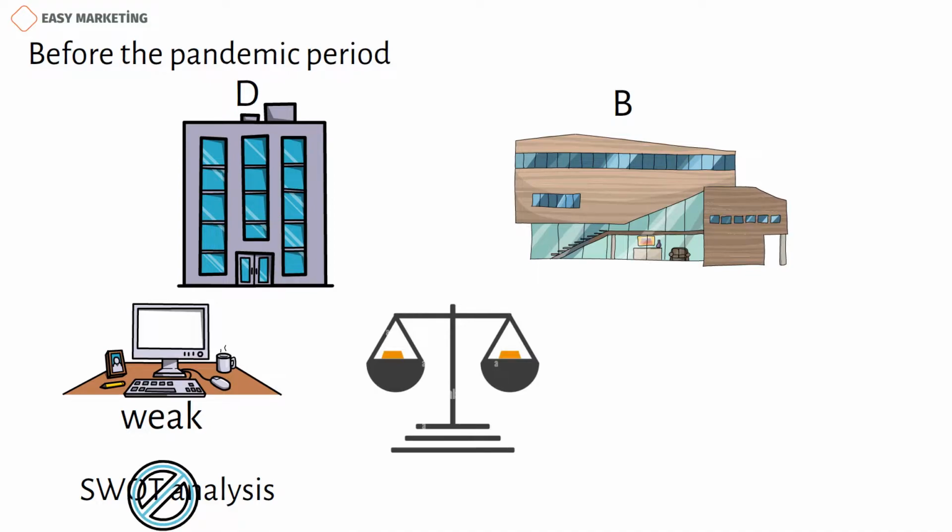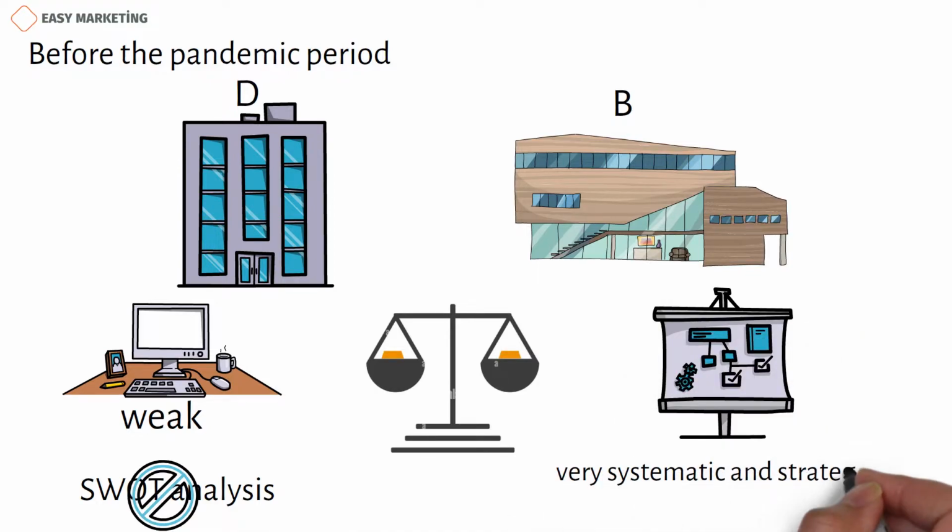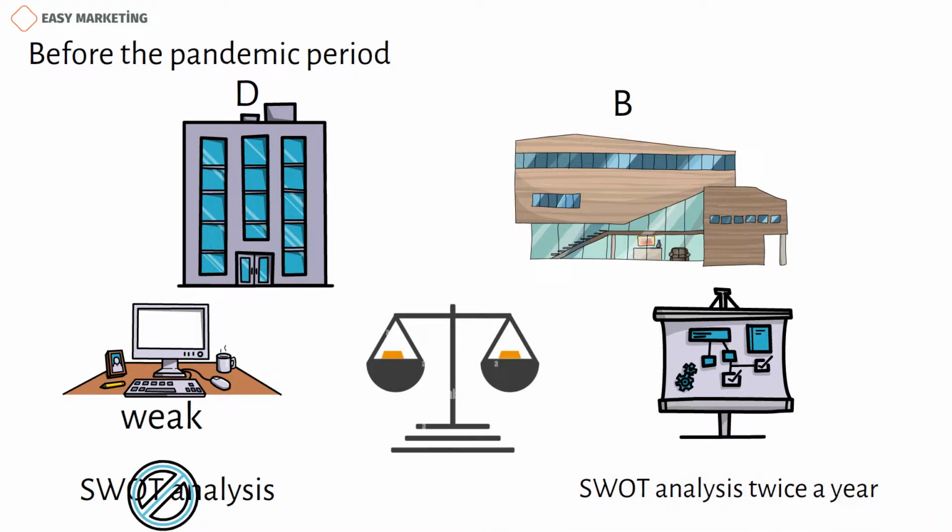Company B operated on a very systematic and strategically planned business model. For example, Company B conducts SWOT analysis twice a year. During the SWOT analysis, the risks that may come from the external environment are noted in the external threats part of Company B, and a strategic plan is prepared according to those crises.